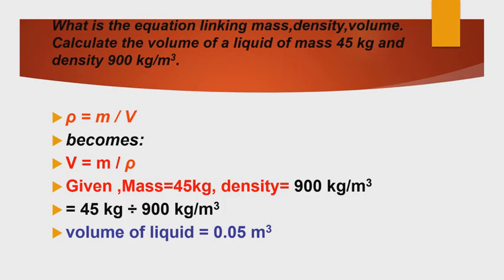What is the equation linking mass, density, and volume? Density equals mass by volume. Calculate the volume of a liquid of mass 45 kilogram and density 900 kilogram per meter cube. So rho equals mass by volume, volume equals mass by density. Given that mass equals 45 kilogram, density equals 900 kilogram per meter cube, 45 kilogram divided by 900 kilogram per meter cube, 45 by 900, is 0.05 meter cube. So the volume of the liquid is 0.05 meter cube.